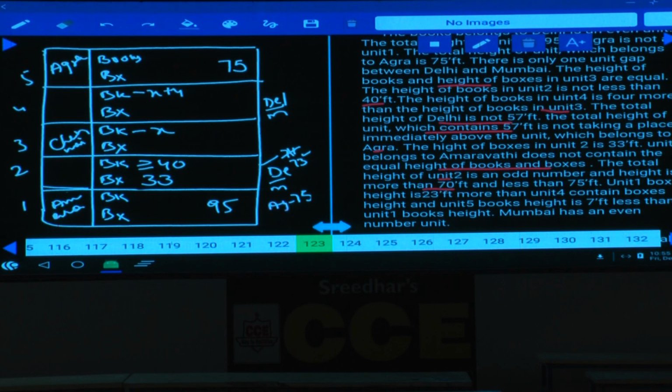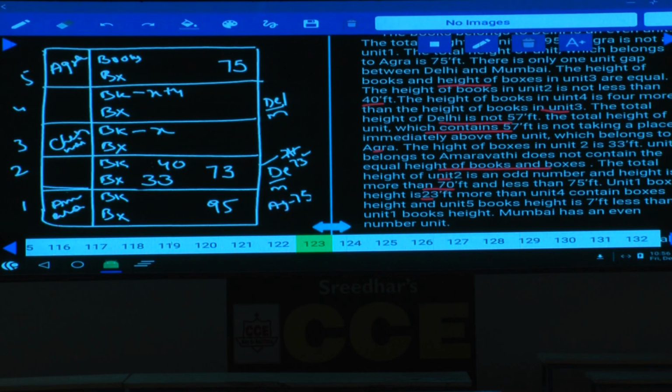Done? Now if it is 73, then what is the value of this one? Books must be 40. If books is 40, the total is how much? 73. Now 75 done, 73 done, 95 done. Now we are left with the remaining, isn't it? And unit 1 box height is 23 feet more than unit 4 content.